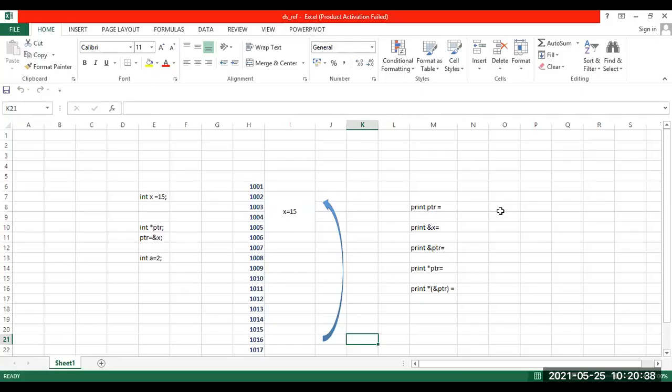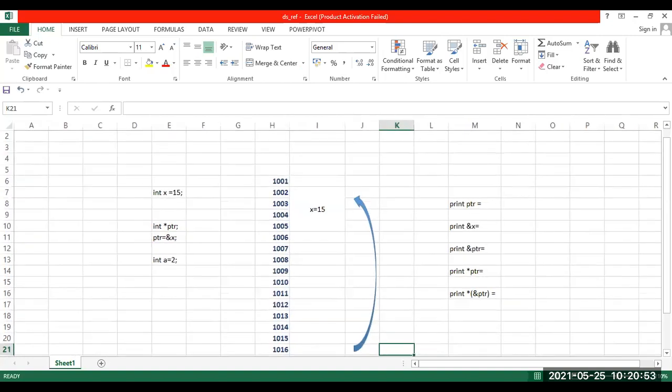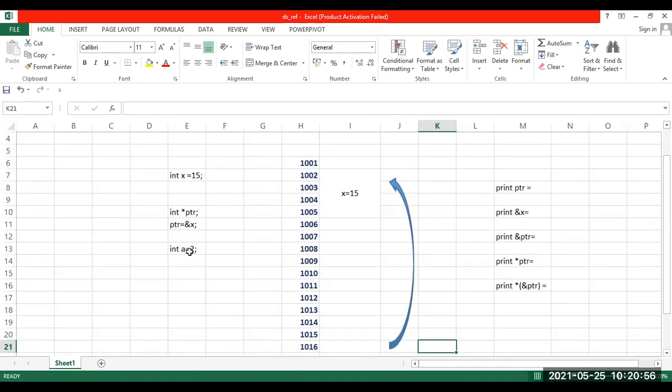Okay, the Excel sheet is visible. Yes, ma'am. Okay. Now first we'll talk about normal variables, before we go to pointer variables. See, I have declared a variable a here. Have a look here. I have declared a variable a. I will not initialize it.